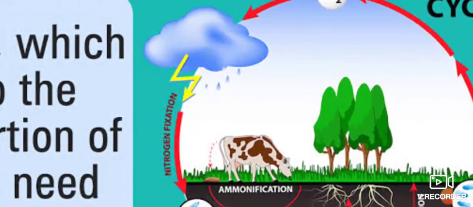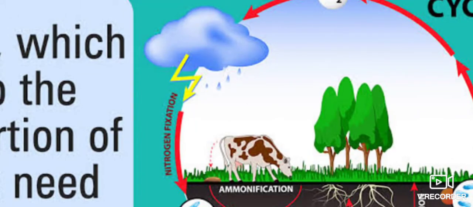Now, who will do this nitrogen fixation? A bacteria known as rhizobium. This bacteria is present in the roots of leguminous plants, like peas and beans, kidney beans. It is found in the fine hair of the roots of dal and pulses plants. Now, what does it do? It fixes nitrogen from the atmosphere.